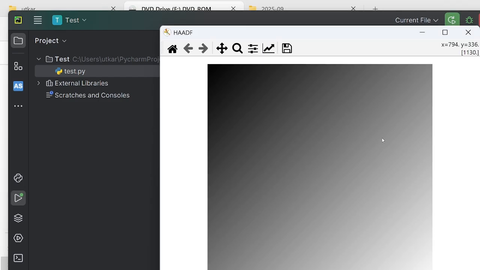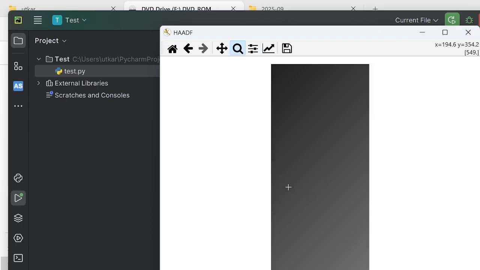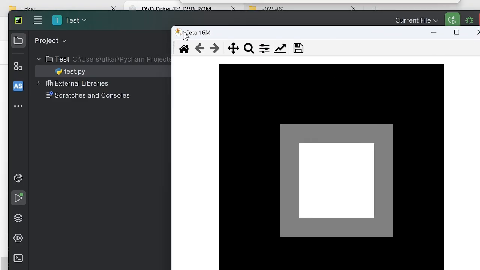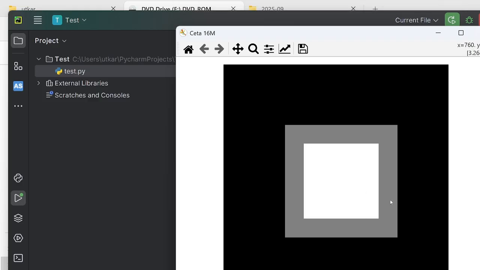And you can see it got a simulated image from the HAADF, right? And you can choose to save it or zoom in. And once we have done it, it now takes from the CETA, it's just simulated squares that we get.